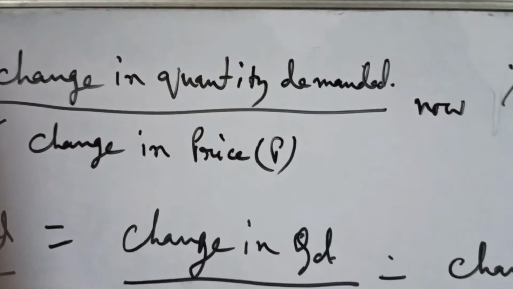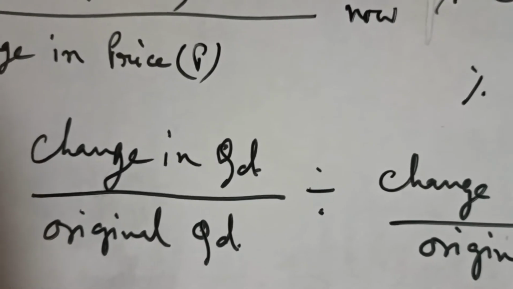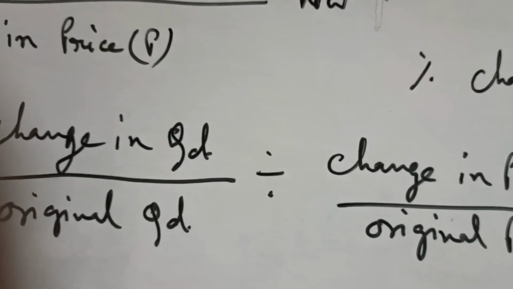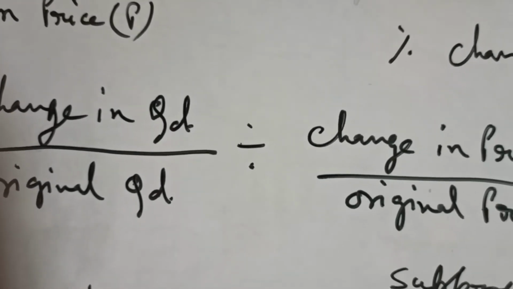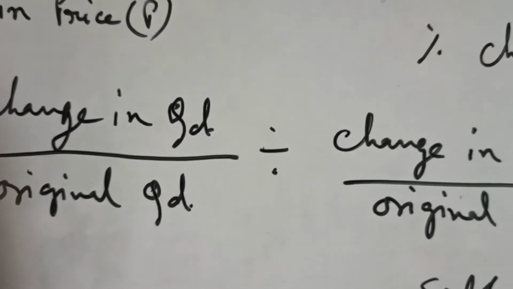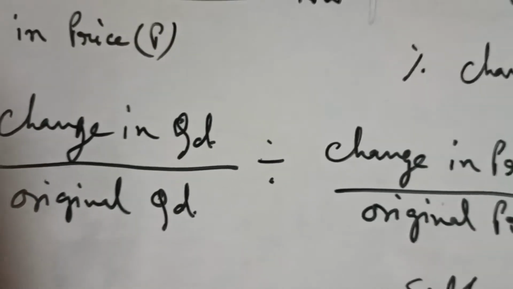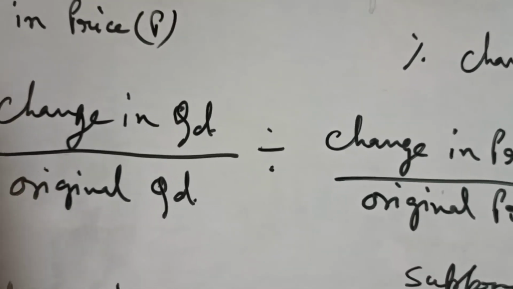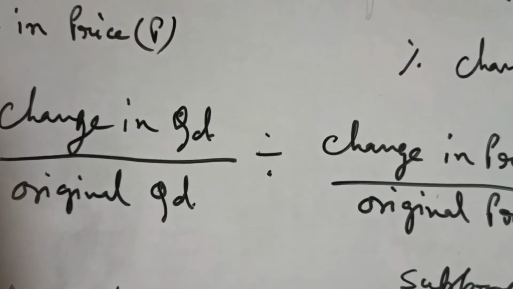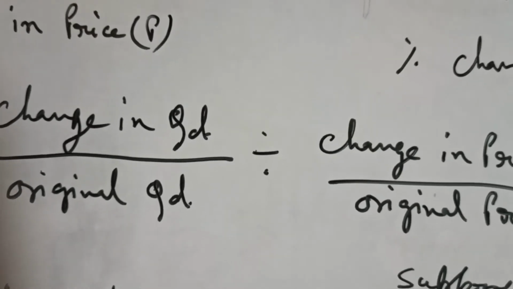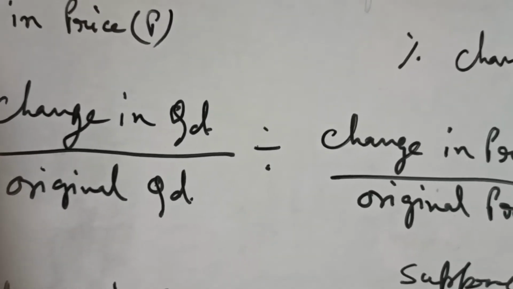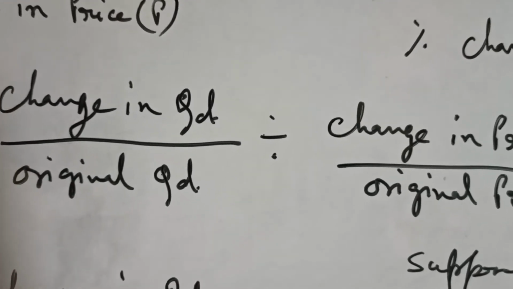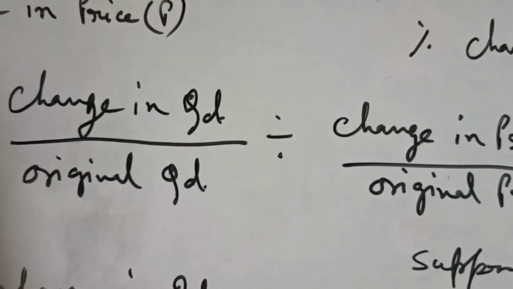Suppose the price of any commodity is 2 rupees per unit, and the demand for that commodity is 50 units at 2 rupees per unit price.